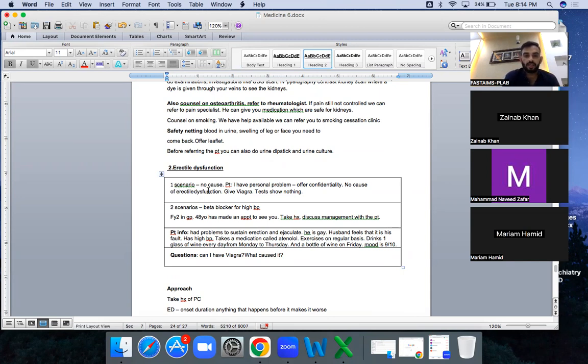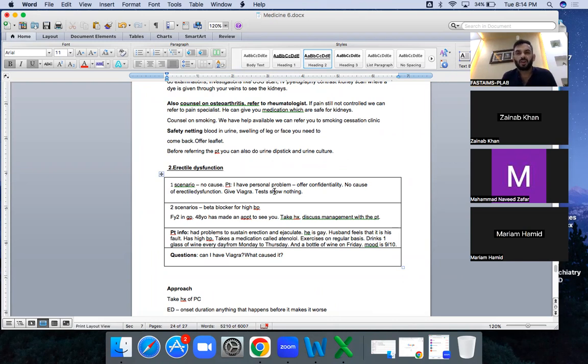Scenario 1 is no cause patient. I have a personal problem. The first thing in erectile dysfunction, you can make a very big blunder by not taking this into consideration. Patient coming, I'm having personal problem, offer confidentiality. I'm having personal problem, offer confidentiality. He's reluctant, offer more confidentiality. So this is the answer.